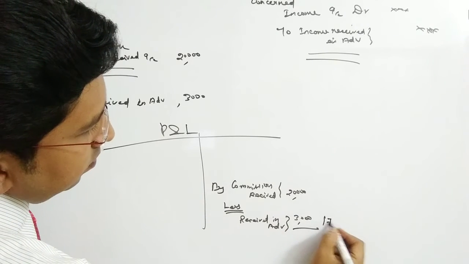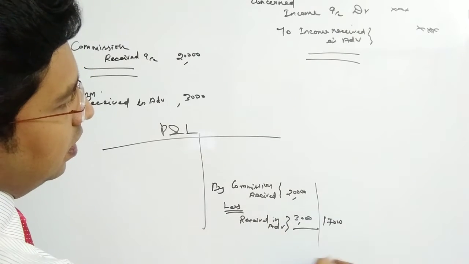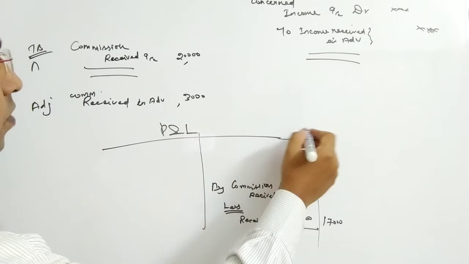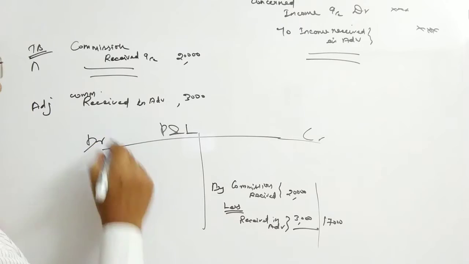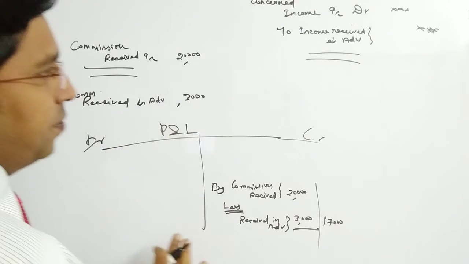So 17,000 should be written in the outer column. That is how it should be reflected in the P&L.